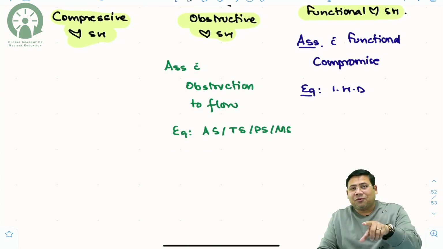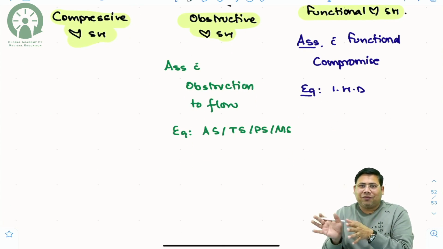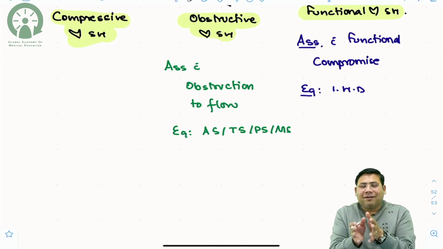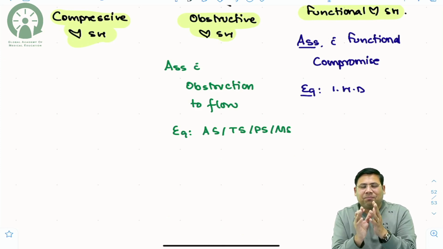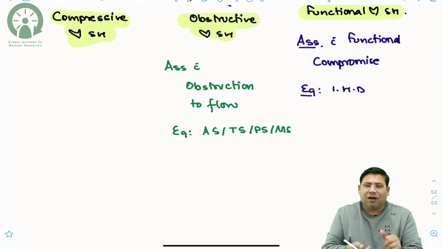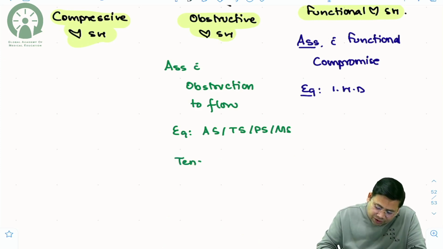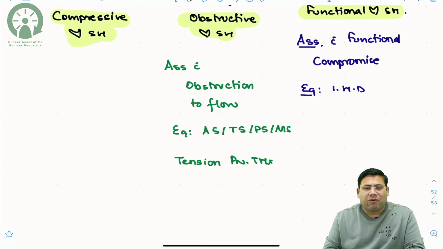If you go to my lecture of tension pneumothorax, in the late part, when there is too much lateral traction, you can visit my video and you can read tension pneumothorax. In the later part, there is kinking of the vena cava because of the partial rotation or twist of the heart, and thus the death occurs because of the obstruction to inflow. So in case of tension pneumothorax, the cause of mortality is this. This is very important.